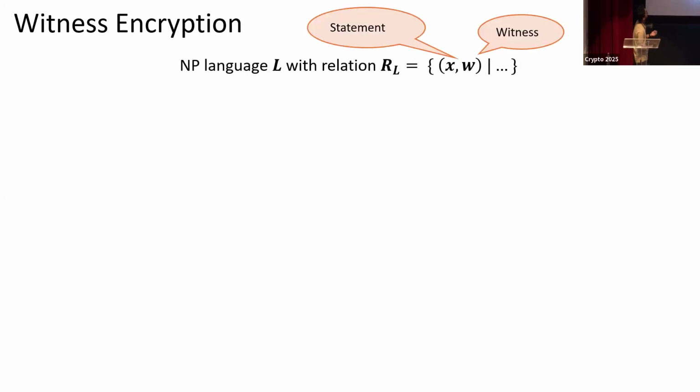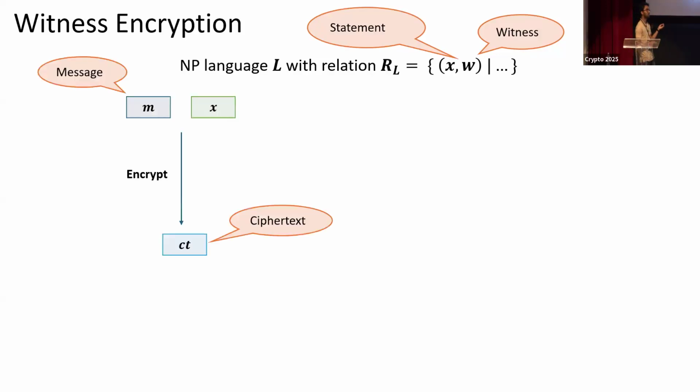Okay, so now we have to use these two ingredients in order to create some kind of witness encryption scheme. Witness encryption is something that we'll build towards. This is not something that we'll use for our construction. So in a witness encryption scheme, you have some NP language L specified with some relation.